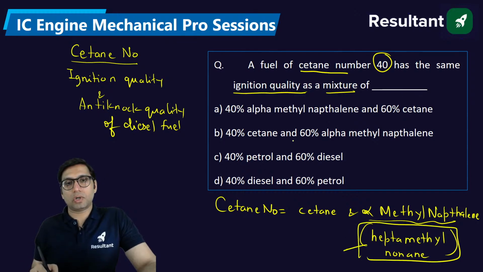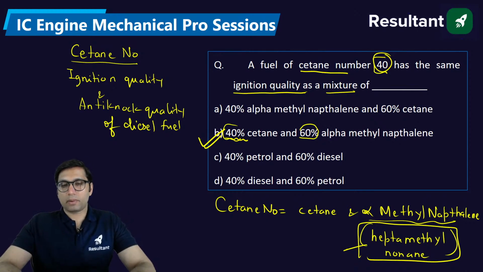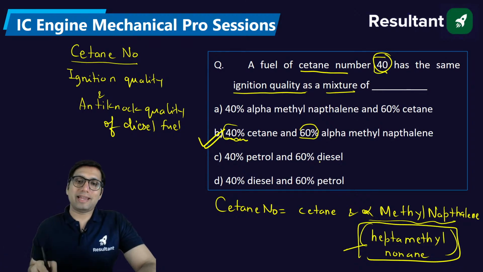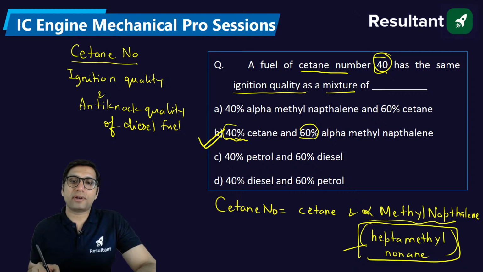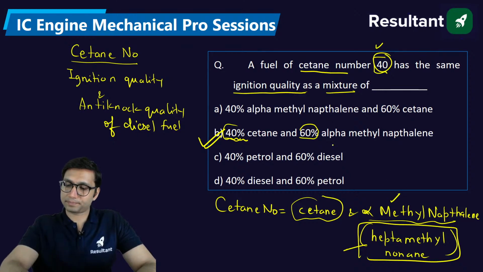So if we have cetane number 40, the percentage of cetane is 40% and the rest, 60%, will be alpha methyl naphthalene. So the right answer will be option B, because cetane number tells you the exact percentage: if cetane number is 40, that means cetane percentage is 40% and the rest will be the other reference fuel.